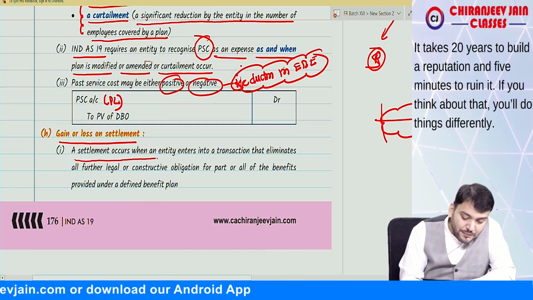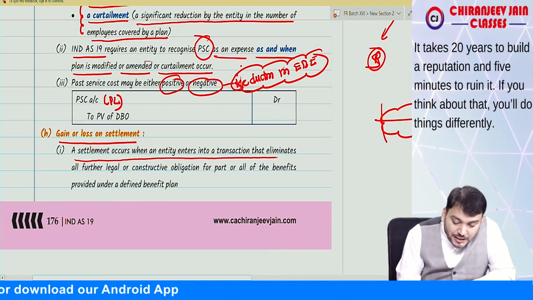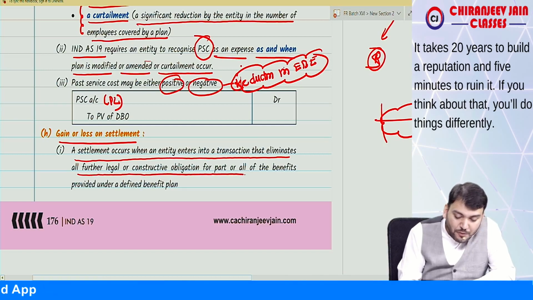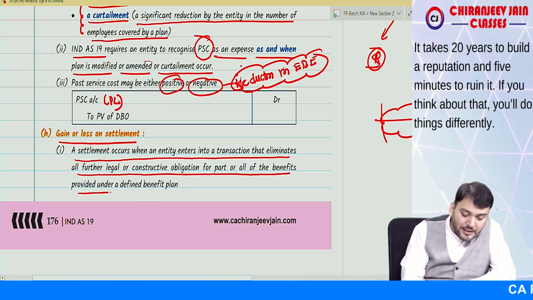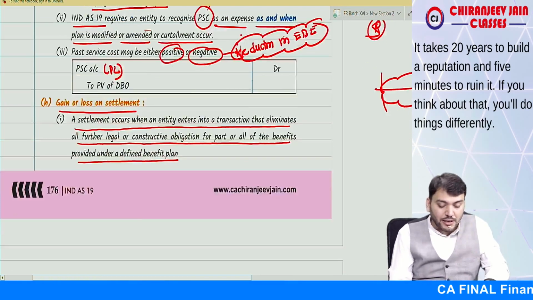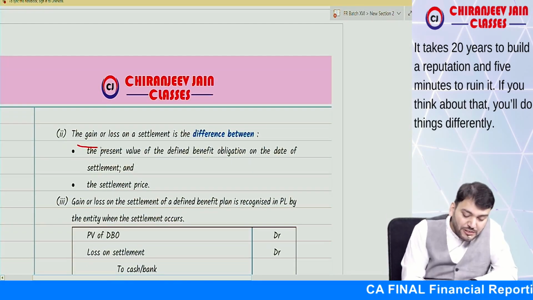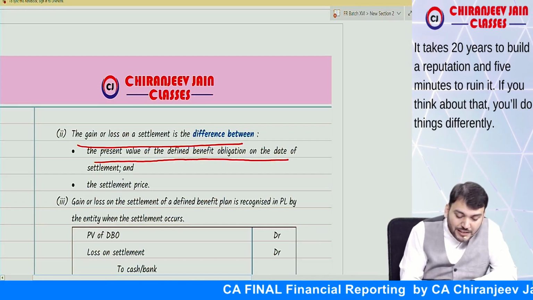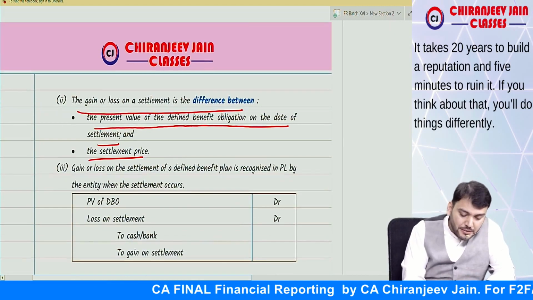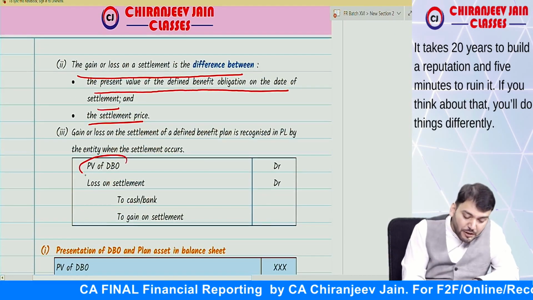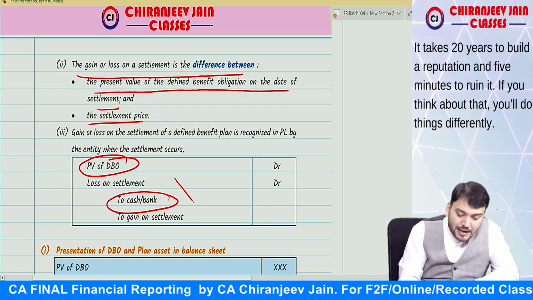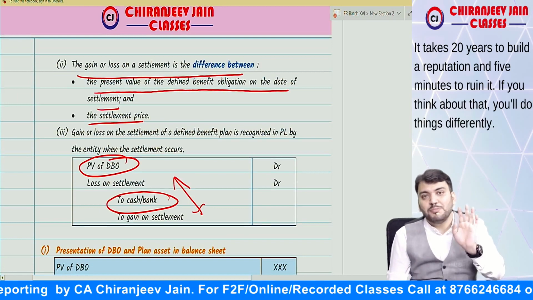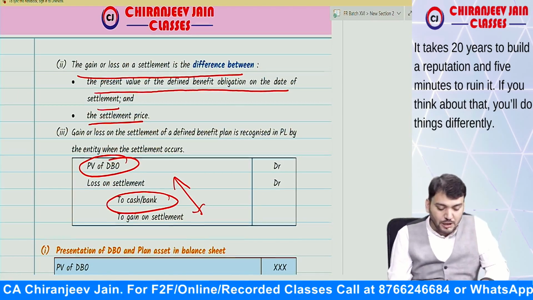A settlement occurs when an entity enters into a transaction that eliminates all further legal or constructive obligation for part or all of the benefit provided under a defined benefit plan. The gain or loss on settlement is the difference between the present value of defined benefit obligation on the date of settlement and the settlement price. So what journal entry will we do? Present value of DBO to cash or bank, and the difference will be gain or loss on settlement. This gain or loss on settlement will also be transferred to PL.